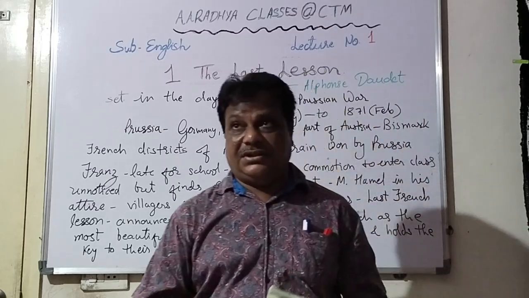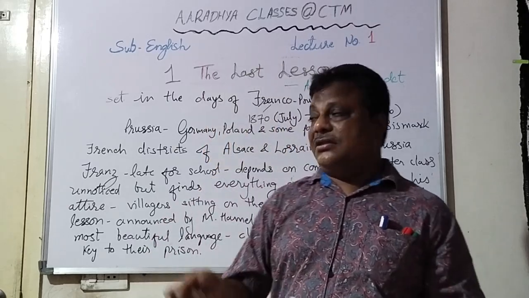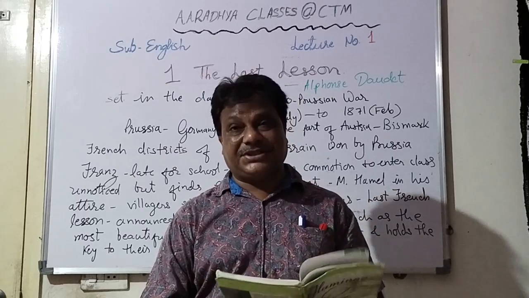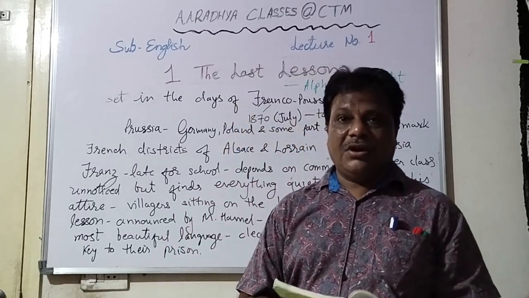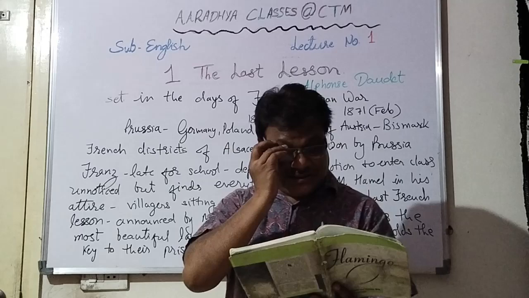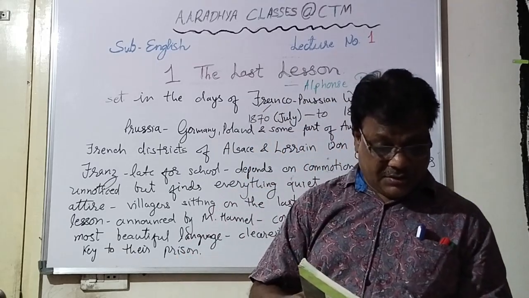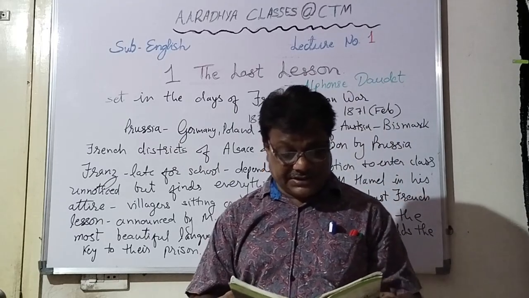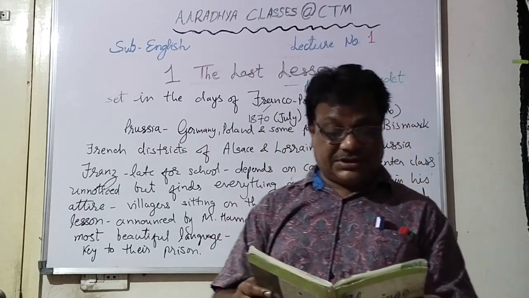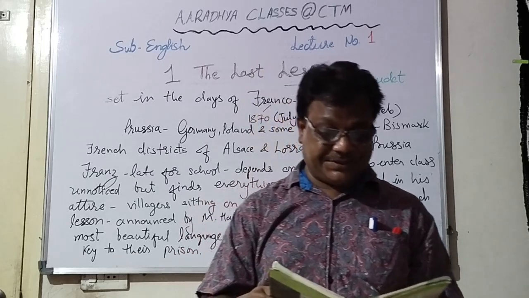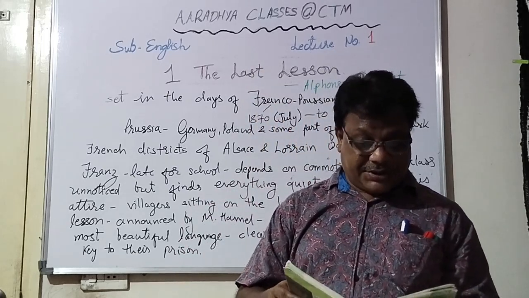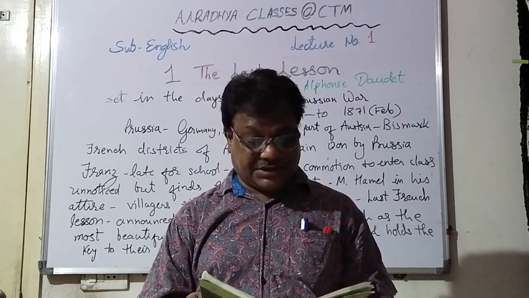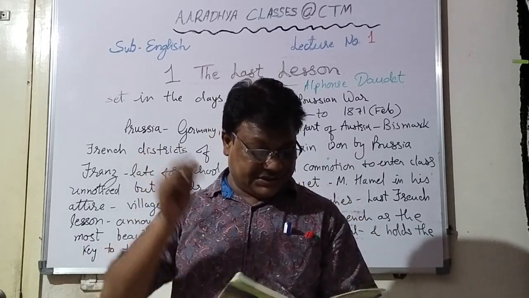And after their rule ended and the Prussian rule came, what are the changes that came in the social life, especially here in the education system? All those things we will study in this lesson. Okay. The last lesson is set in the days of Franco-Prussian War 1870 to 1871, in which France was defeated by Prussia led by Bismarck. Okay. Prussia then consisted of what now are the nations of Germany, Poland, and parts of Austria. So I already explained to you.